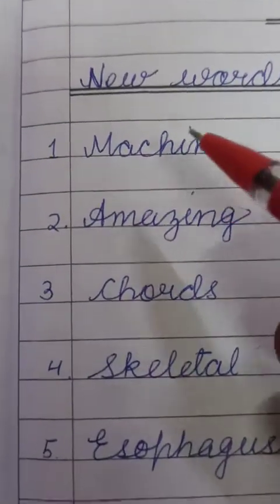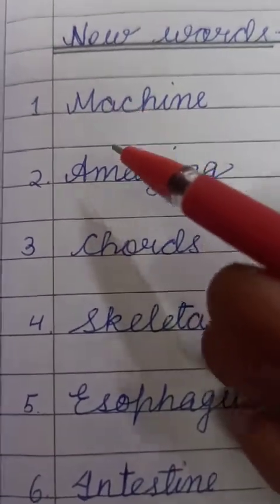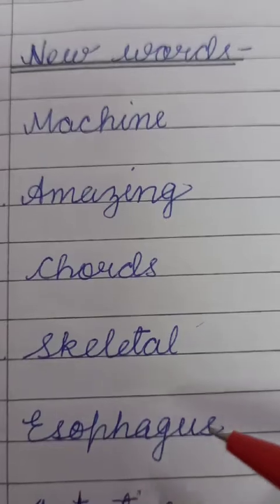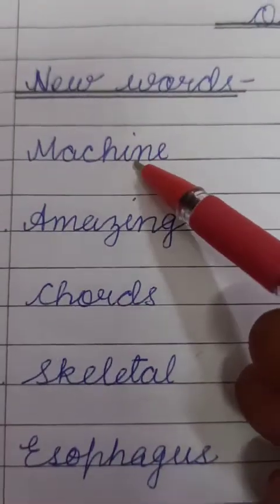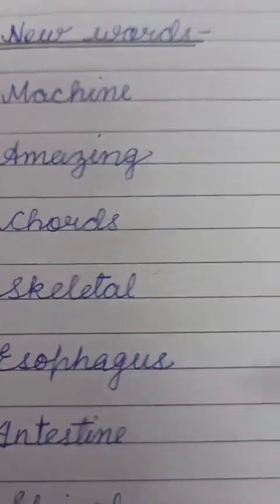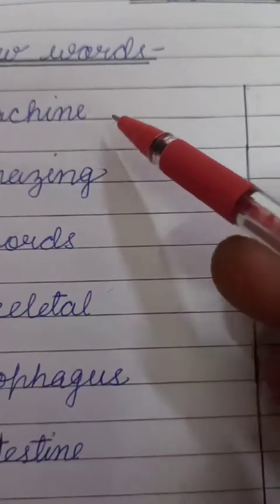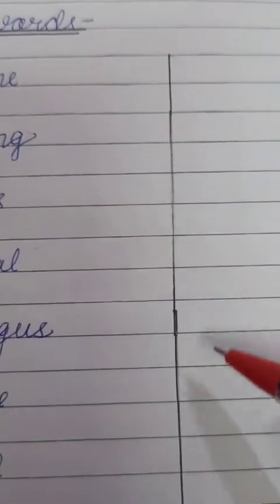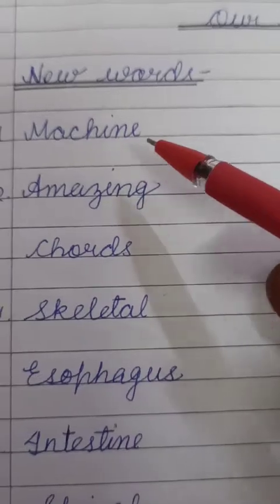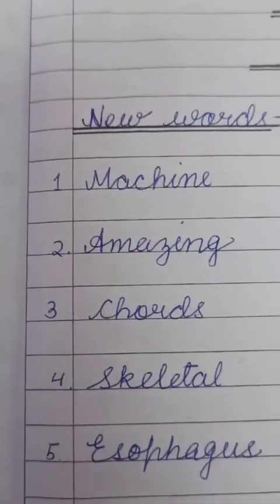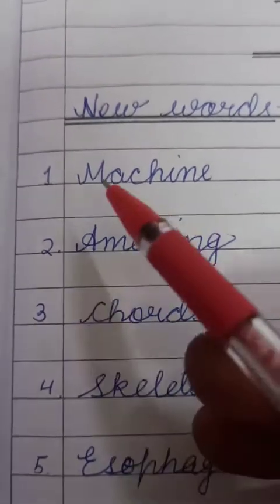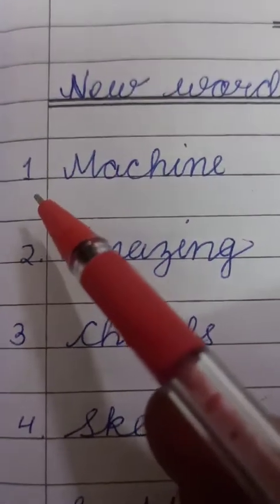These new words you should write in your EVS notebook twice. Once you write here how I have written, and here I have left place. Here you have to write again this word, meaning draw a line at the center and then write each word twice. So let's see what the words are.